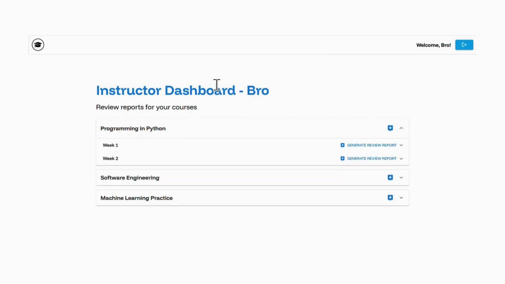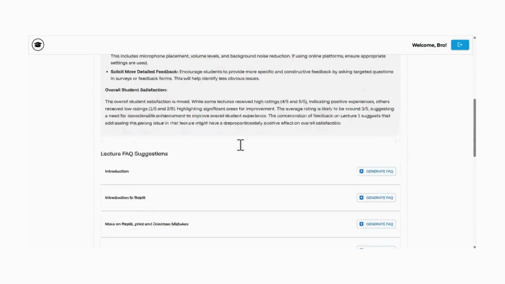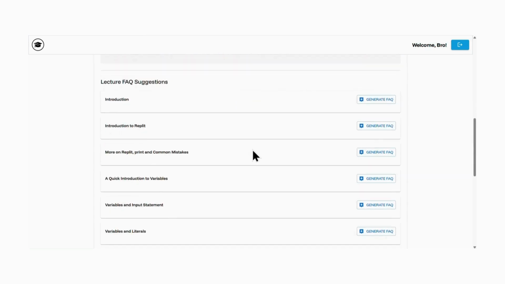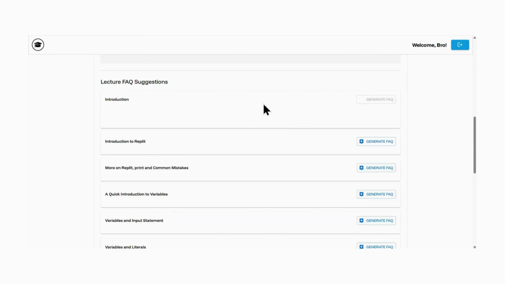I can look at the different reports, review reports generated for each course that the instructor teaches. So I can say generate review report, and this is going to generate a report based on the reviews for week 1 lectures. Okay, so this is the entire review report, and I can generate the FAQ suggestions based on the doubts or questions asked for each particular lecture. So I can just click on generate FAQ, and it's going to generate a response for me.